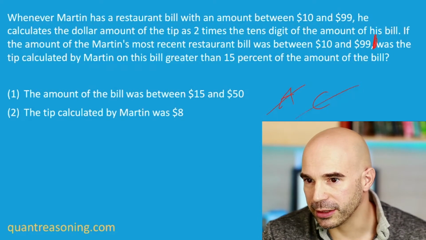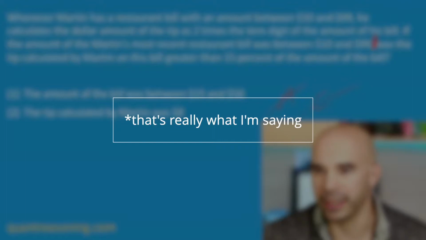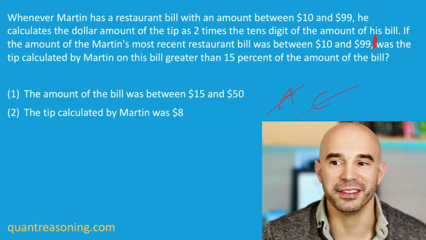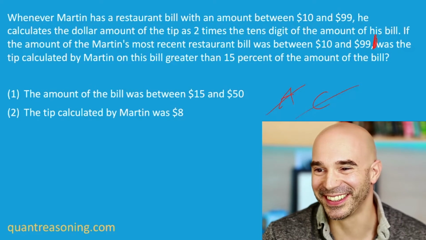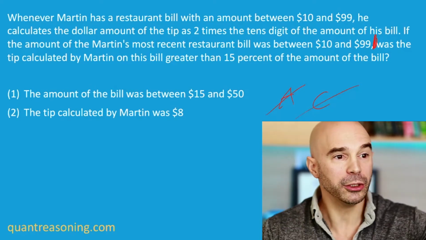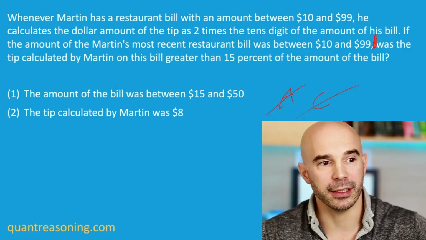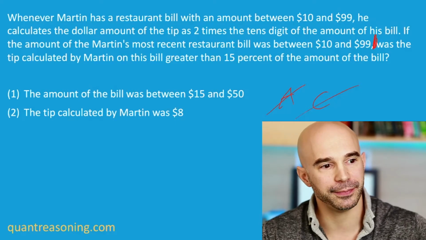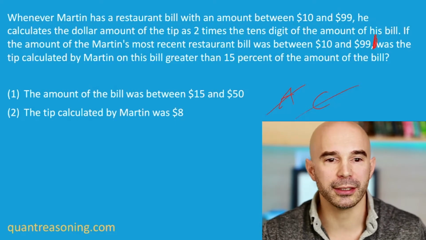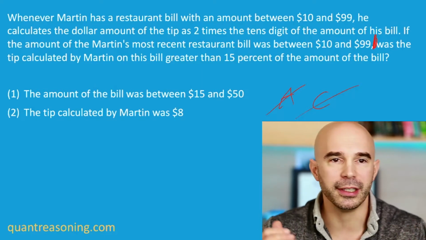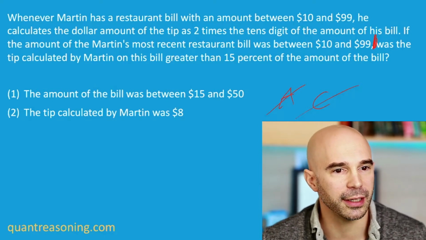Are you really saying there is no question that can be asked where S1 is sufficient but S2 is not? Yes, that is really what I'm saying. There's no such question. But if you find one, let me know. But no, there isn't one. The question itself here about Martin is actually a pretty hard question. But I love that we can eliminate two answer choices without even really engaging with the question itself.